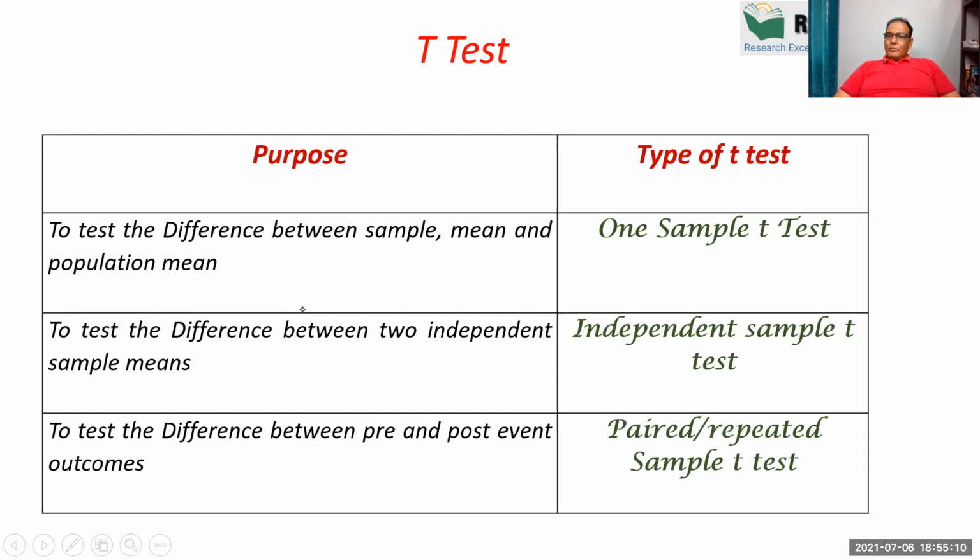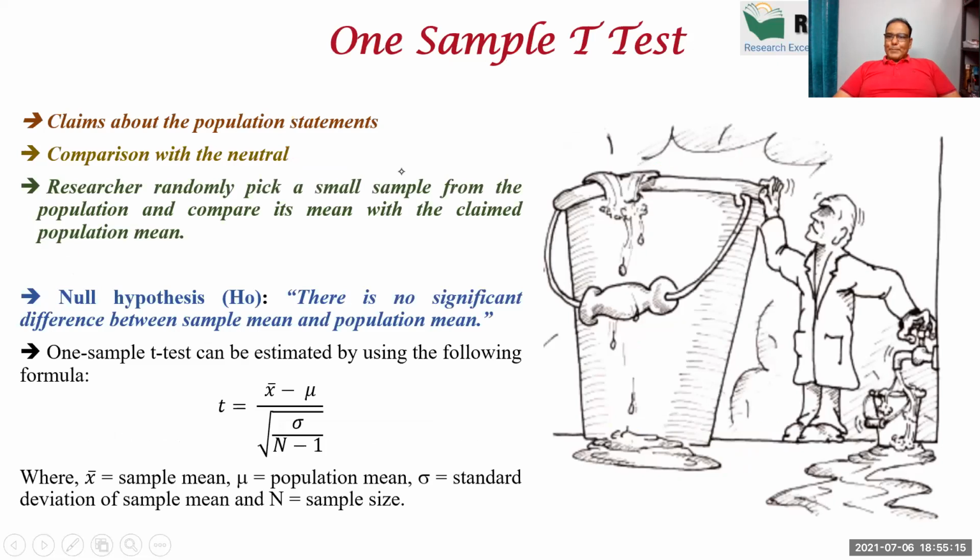So first of all, I am moving to the one sample t-test. Okay, so now we are moving to the detailed aspect. What happens in one sample t-test is that we are going to compare the sample mean with the population mean. Now you may be thinking, how do we measure the population mean? So I am giving you one example.